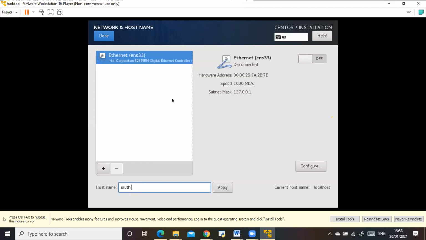Okay, next. Once you give the name, click apply. You can see the current host name is changed. Then on the right side top, you see Ethernet.